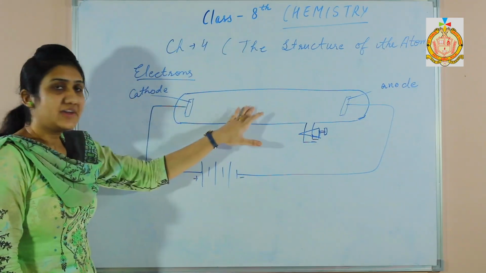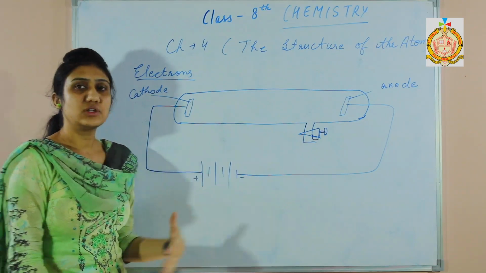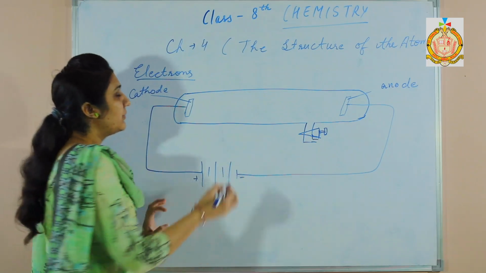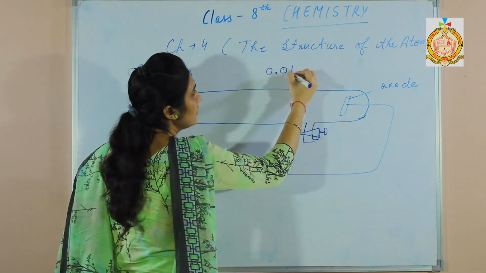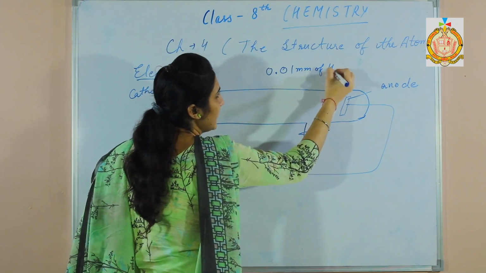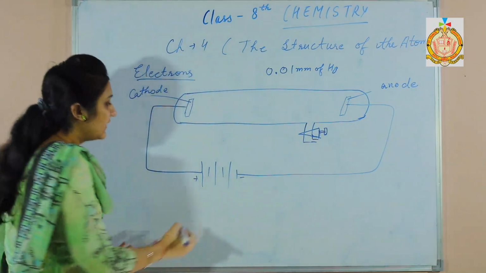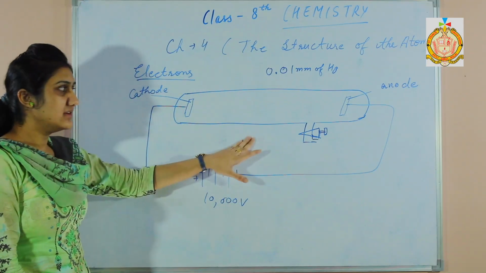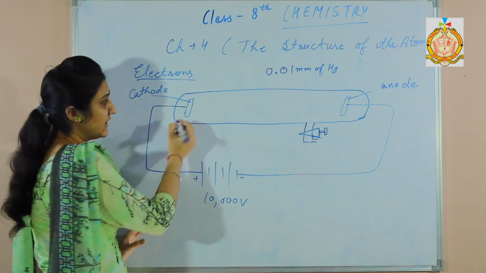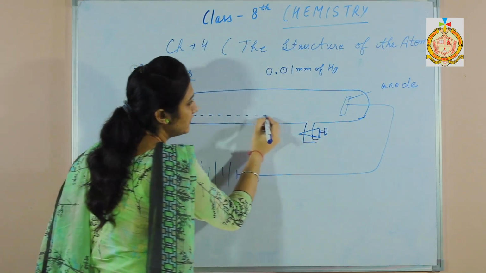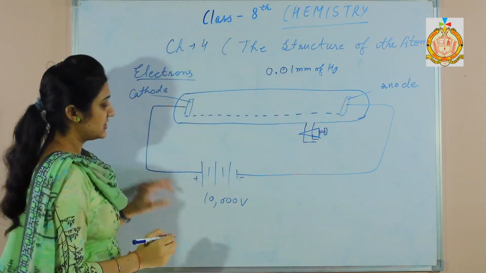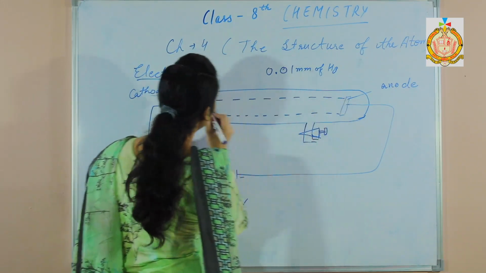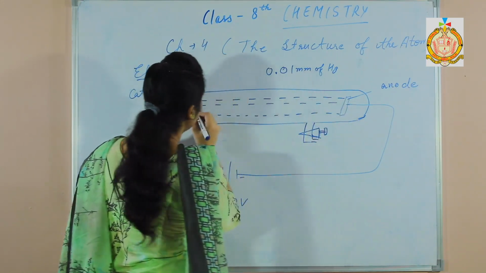Now, gases at ordinary conditions do not conduct electricity, but when in the discharge tube the pressure is very low, about 0.01 mm of mercury, and the voltage is very high, about 10,000 volts, then gases act as conductors. So there he observed that there is a flow of some rays from the cathode towards the anode.